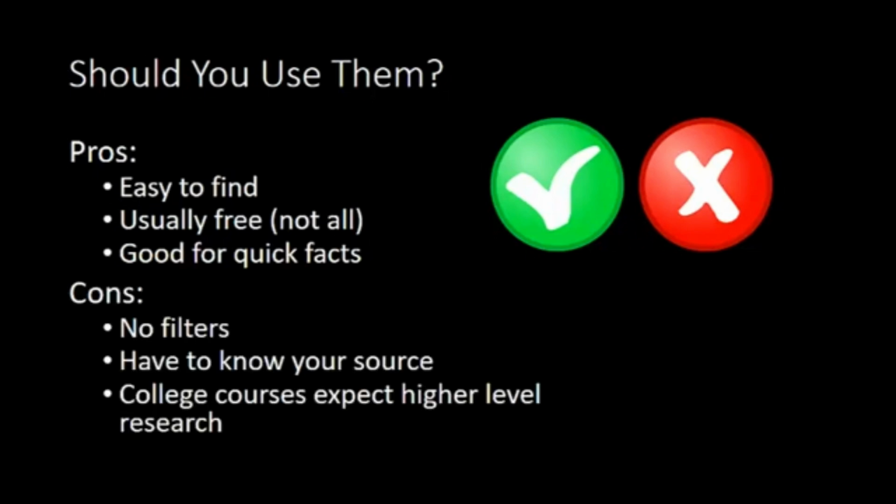Unfortunately, because anyone can put them up, there's no filter for information. You have to either know your source or verify the information from other trusted, unbiased places. Also, in college-level courses, your professors will expect you to use higher-level research, usually peer-reviewed, for your assignments. Check out our video on peer-reviewed articles for more information on what that means. Next up is background research.